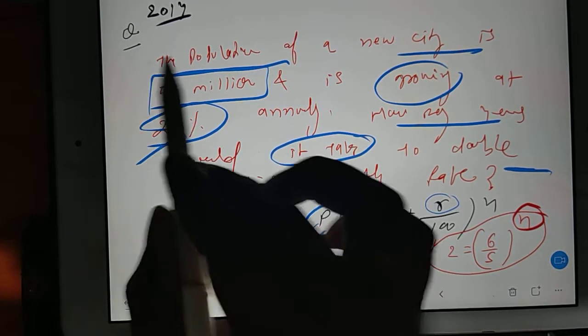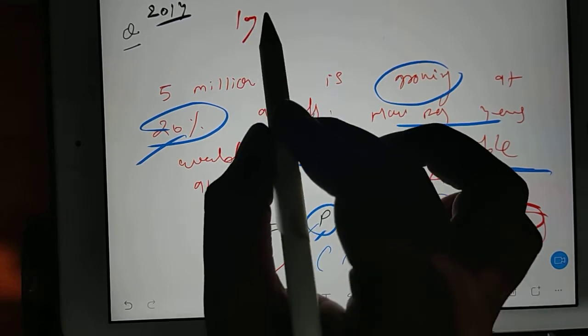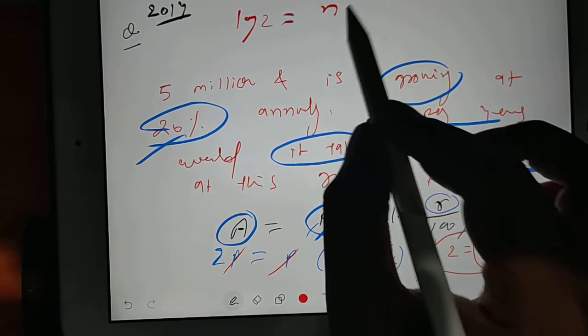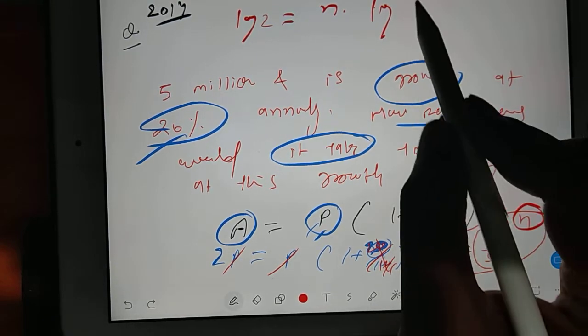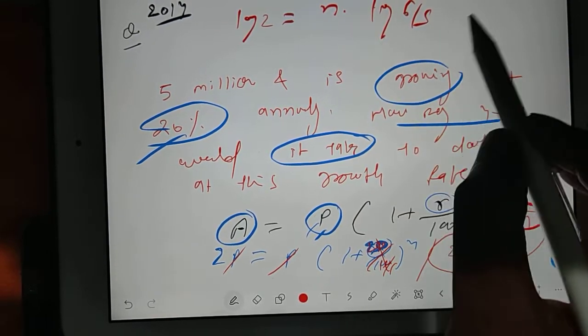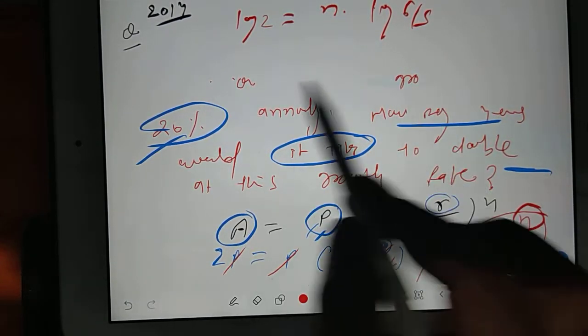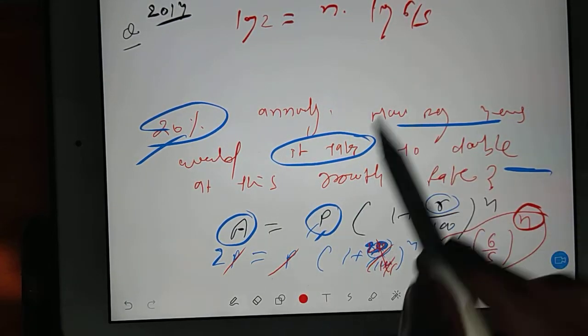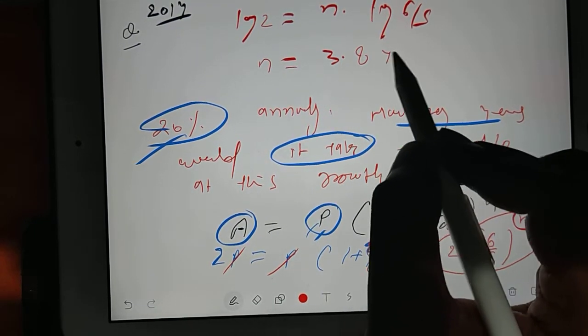So I will erase this part. So now you have to take log. So natural log of 2 is equal to n times natural log of 6 by 5. So when you solve this, your n value will come as 3.8 years.